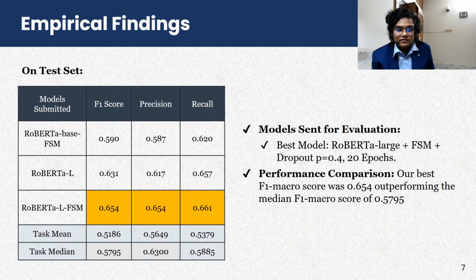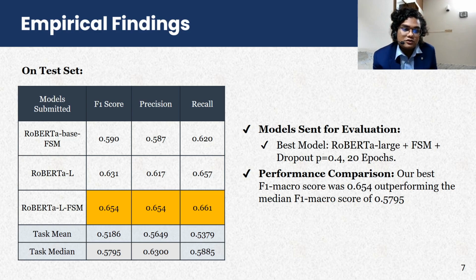So moving on, we found the results on our test set, and for the task we submitted three different variants of our models. The first was a Roberta base with fuzzy string matching. The second was Roberta large without fuzzy string matching, and the third was a Roberta large with fuzzy string matching.